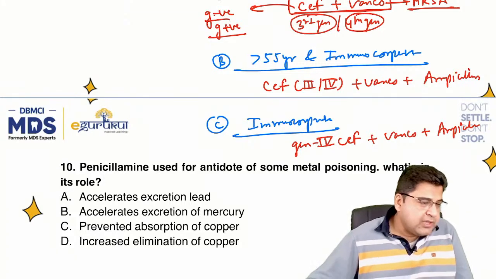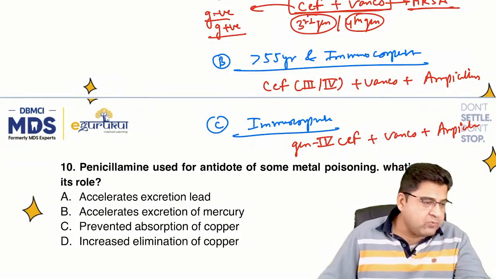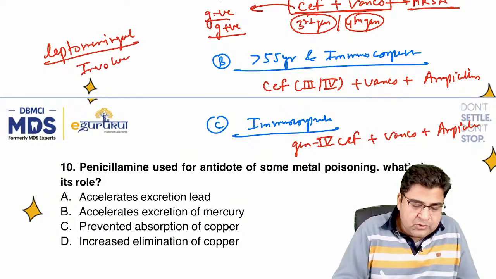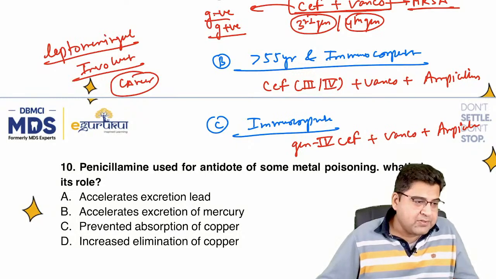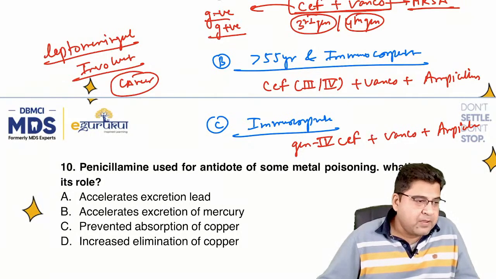Dr. Anshul Tayal is saying that in this question the word leptomeningeal involvement was mentioned. Leptomeningeal involvement is associated with cancer. So was there any history of cancer given? Because leptomeningeal involvement means the patient may be suffering from cancer.